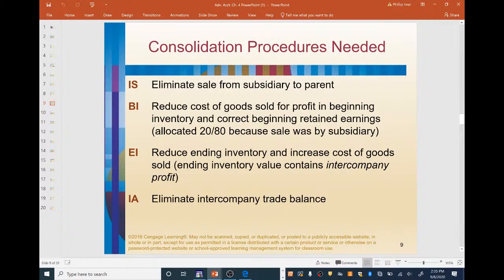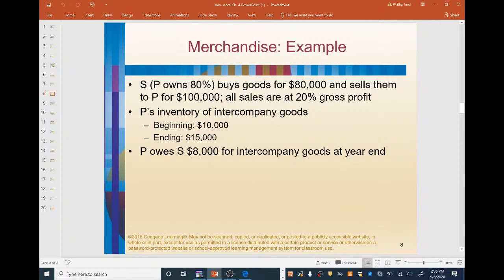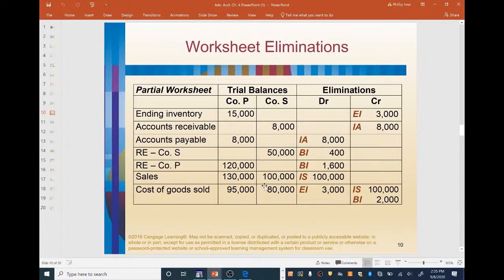First thing, IS. Let's look at that entry: eliminate sale from subsidiary to parent. So where is the IS? Here it is. Remember, company S, which P owns 80%, buys goods for $80,000 and sells them to P for $100,000. So obviously the $100,000 in sales was an intercompany sale, and for IS we want to eliminate those sales. How do we do that? We debit sales for $100,000, because sales is originally a credit, so we have to debit it to eliminate it. And then we credit the cost of goods sold for $100,000.